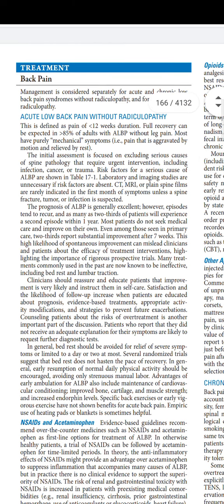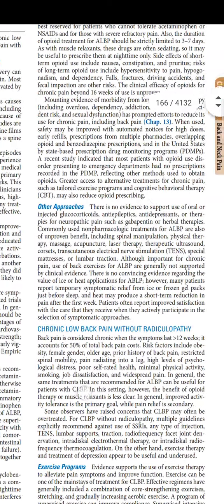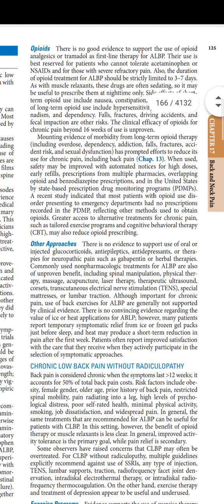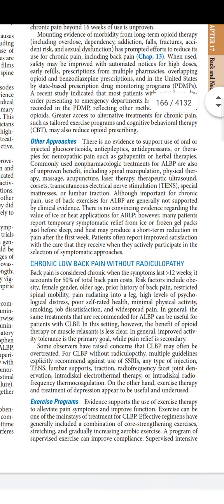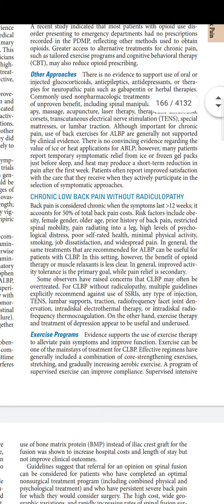They had given treatment of back pain and everything was in a flow. There was no subheading of NSAID and acetaminophen or muscle relaxants or opioids. And here they have given clearly that opioids have to be strictly limited to 3 to 7 days even if used. They are of new use. That's what they had given in the earlier edition. In this edition they have added that it has to be strictly limited to 3 to 7 days. And other than that, everything is the same. Even steroids are not useful. That's what they have given.